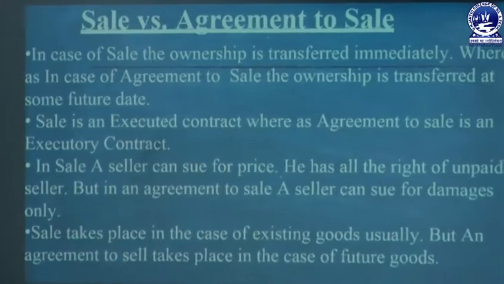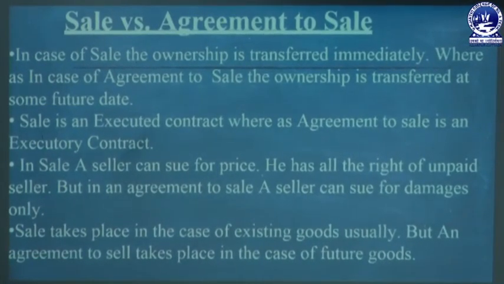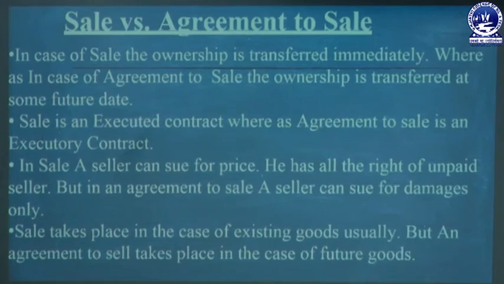Point number 3, in a sale, a seller can sue for price. He has all the rights of an unpaid seller. But in case of agreement to sell, a seller can sue for damages only, not for price. So where there is a sale, the seller can sue for price from the buyer, as the ownership and the goods are immediately transferred. But where there is an agreement to sell, the ownership is not immediately transferred. So a seller cannot sue for price immediately, but he can sue for damages only if there is a breach.